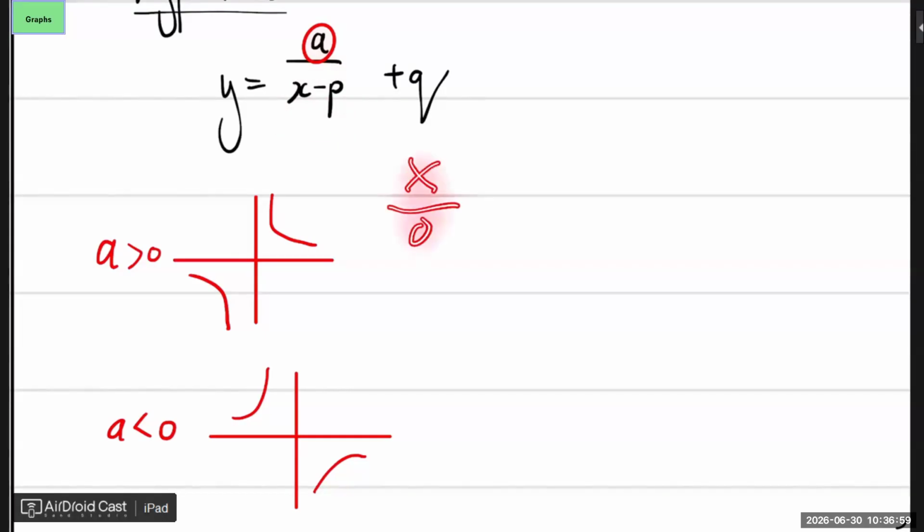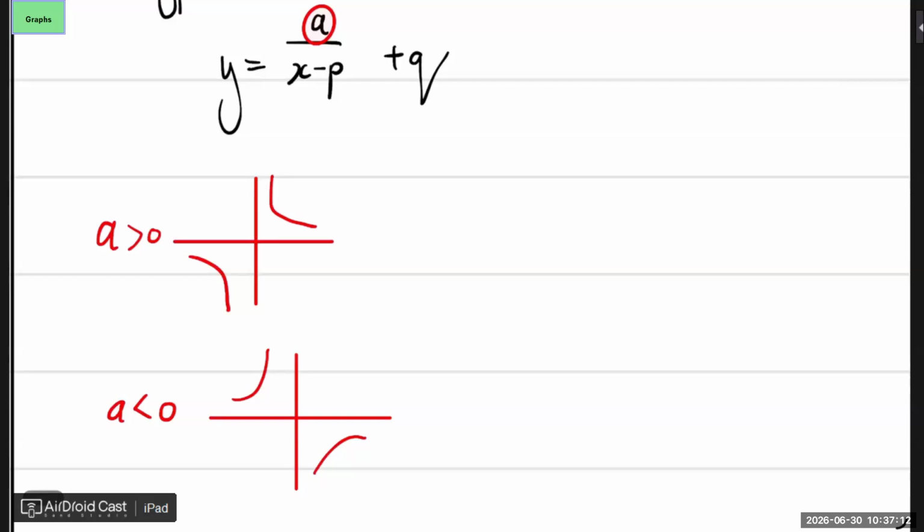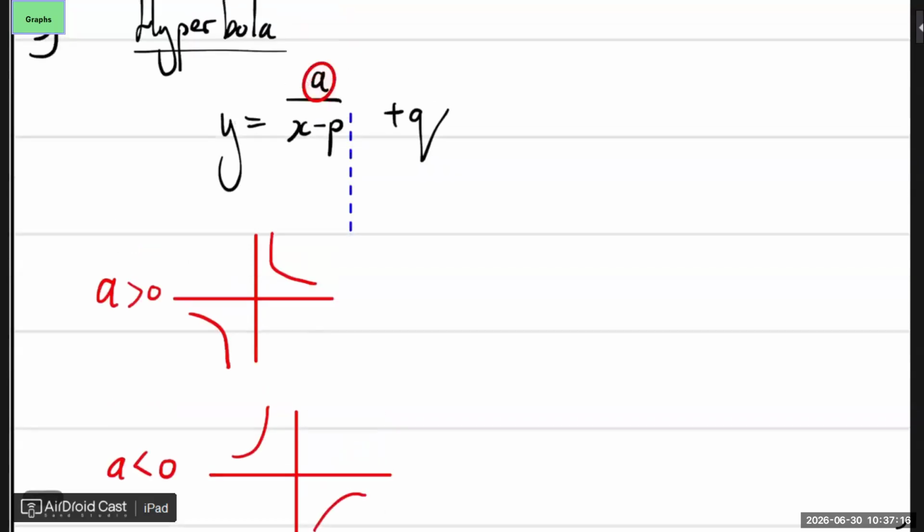Divide by 0. You're not allowed to divide by 0. So when that is equal to 0, obviously the graph should show me, listen here, something happens here. You can't go here. It's a no entry zone. And that is your vertical asymptote, right?